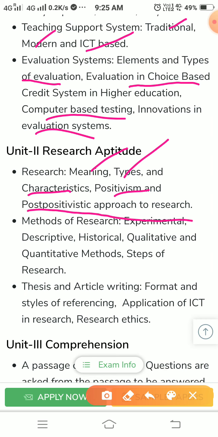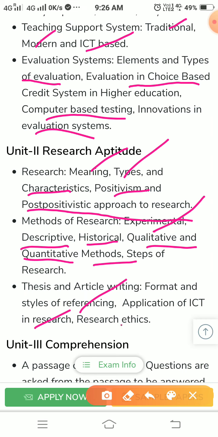Methods of research: experimental research, descriptive method, historical method, qualitative method and quantitative method. UGC asks about these qualitative and quantitative methods every time, in one way or the other. Steps of research, etc. Thesis and article writing, format and style of referencing, application of ICT in research, research ethics.